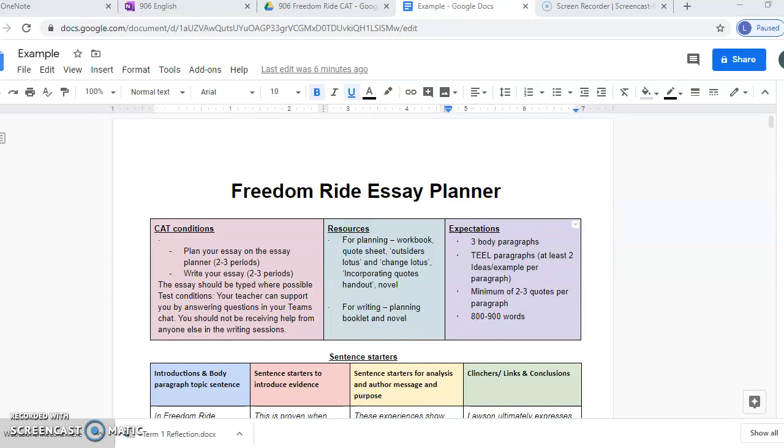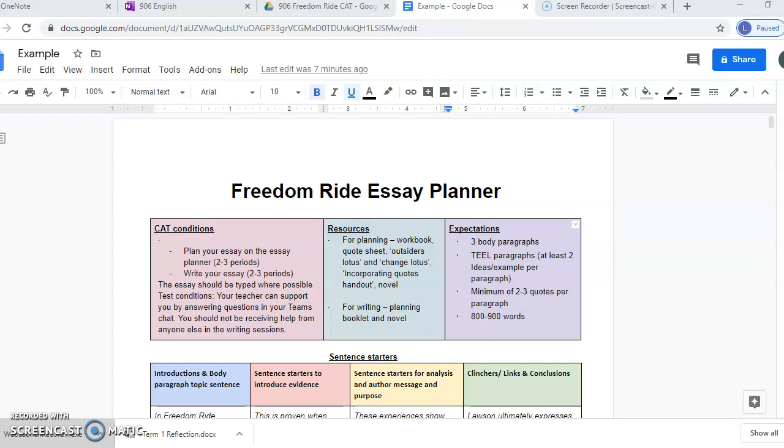You could use your Outsiders Lotus sheet and your Change Lotus, the one that we did on OneNote, and also the Incorporating Quotes handout that was handed to you last term, which shows you how to embed quotes into your essay. For writing, when it comes to writing your essay, you've got your planning booklet, which is this document here that you're looking at, and the novel that you can use. You can also use some of the other resources as well, like the Incorporating Quotes handout.